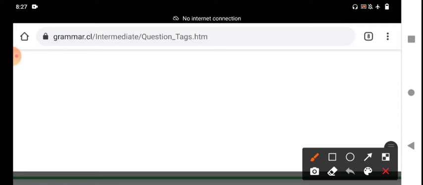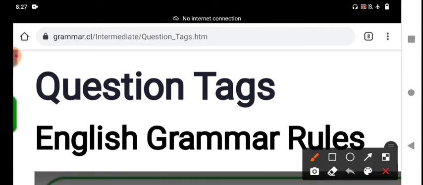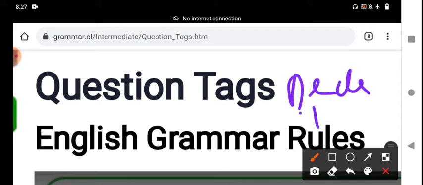Why do we use tag questions? A tag question is a construction which is an interrogative fragment. It is a piece, a bit, a tag added to a declarative sentence and imperative sentence only, not the interrogative or exclamatory sentences.